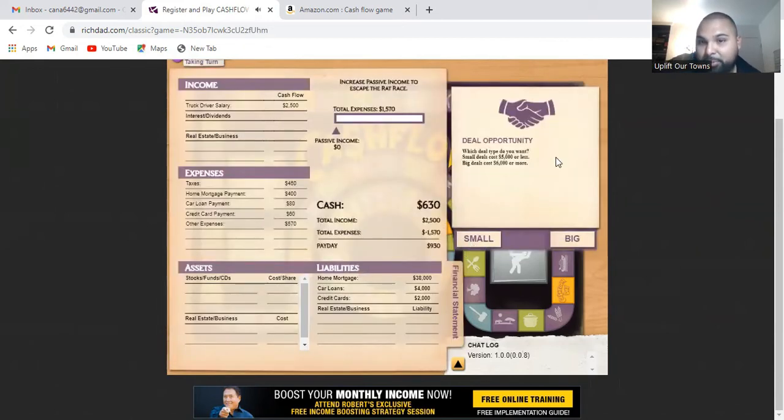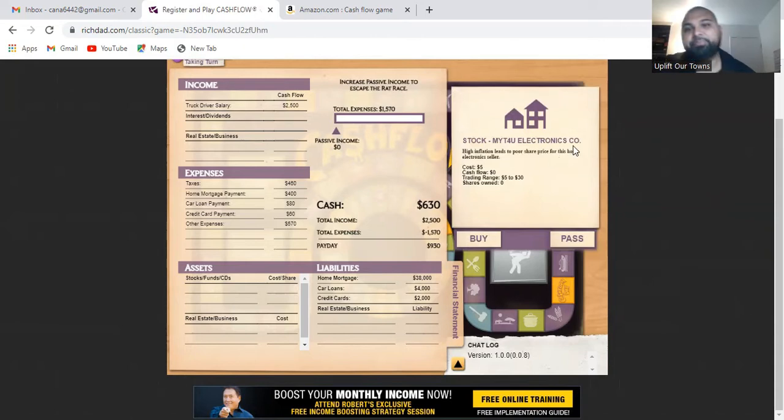Again, I land on a deal. I'll look for a small deal. In this case, MYT4U Electronics. Now I'm getting offered a chance to buy a stock for $5. As you can see, this stock trades between $5 and $30, which means that if I buy it right now, I can sell it at $30. So what I'm going to do is buy a couple of these stocks.